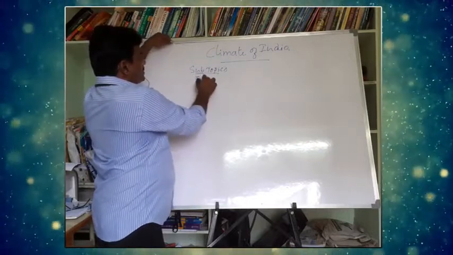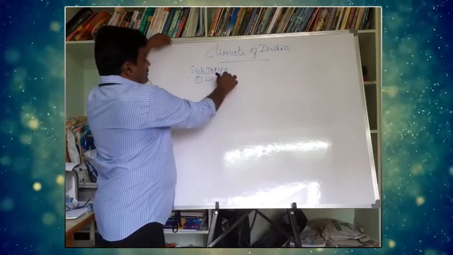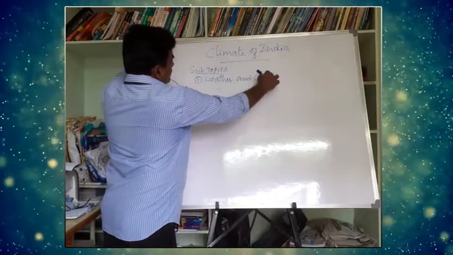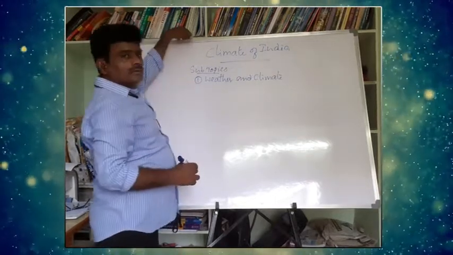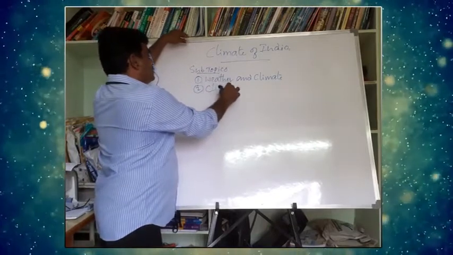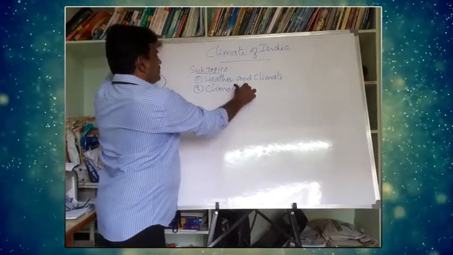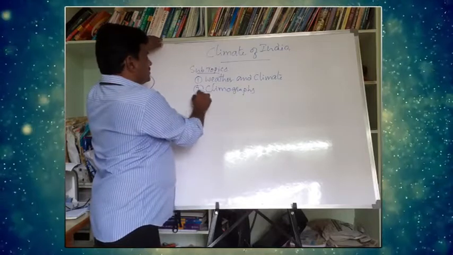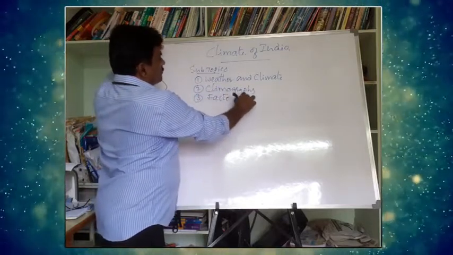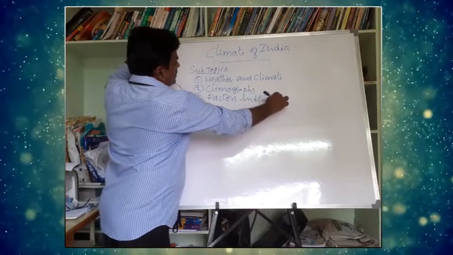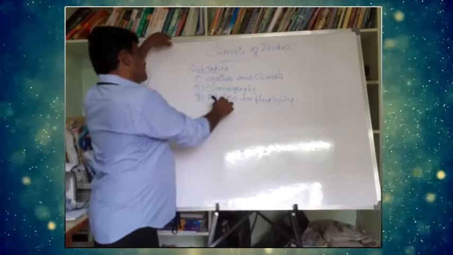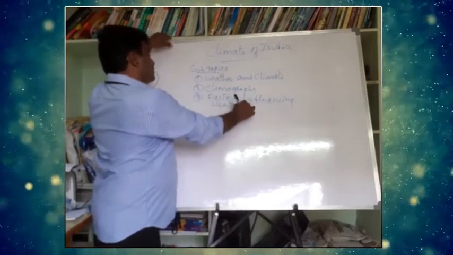First one is weather and climate. Second subtopic is climographs. Third subtopic is about factors influencing weather and climate.